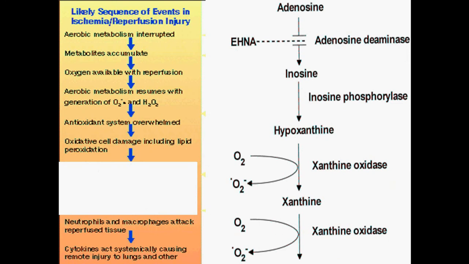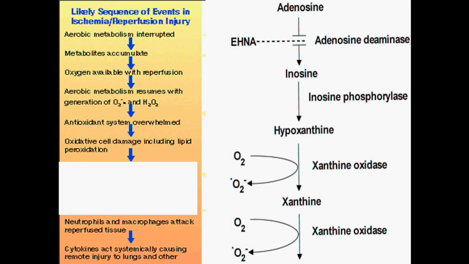Next type of disease is reperfusion injury. Reperfusion injury means first if the aerobic metabolism is interrupted in the body, metabolites get accumulated. Then again the oxygen is made available with reperfusion after a certain lapse in the aerobic metabolism.